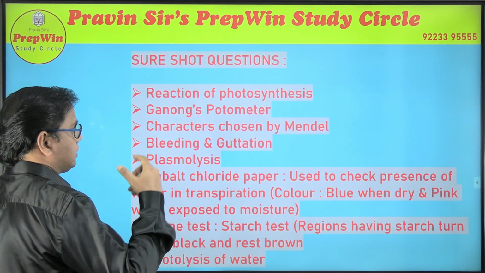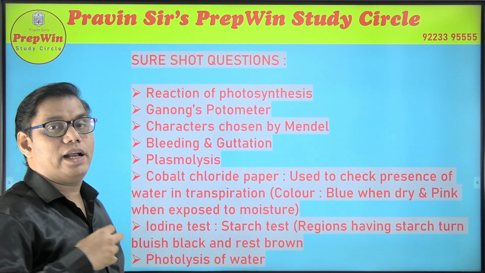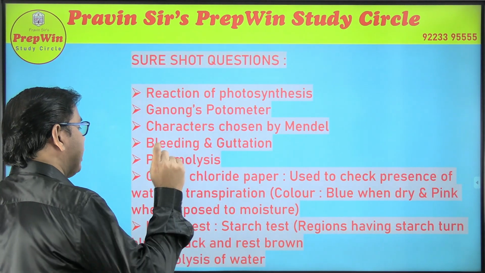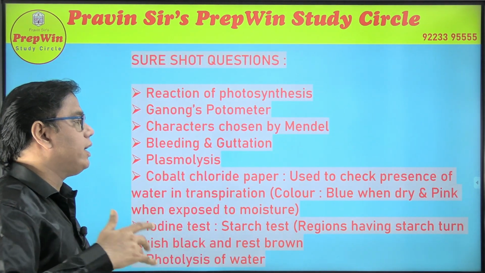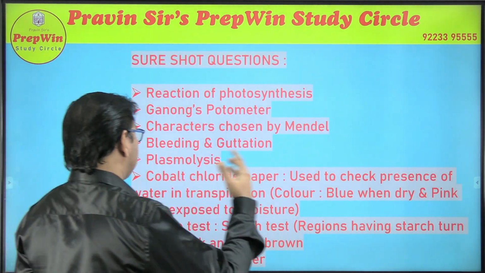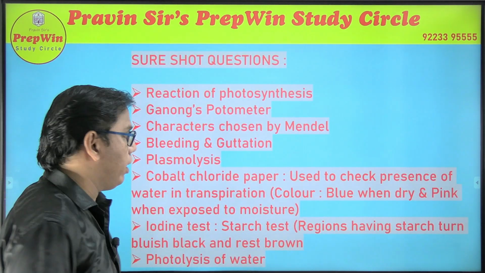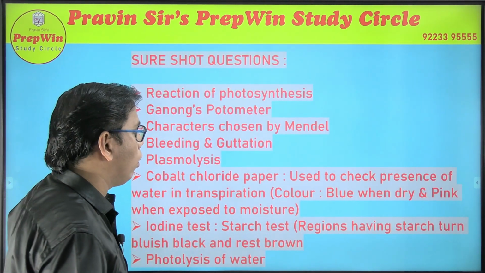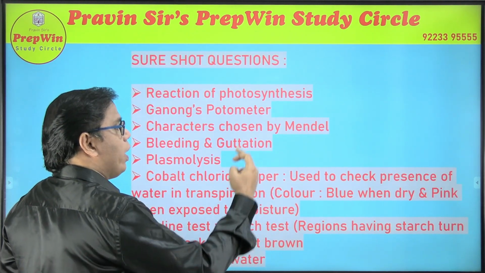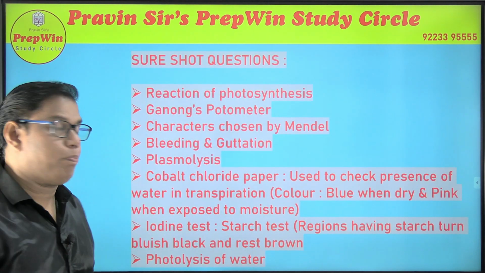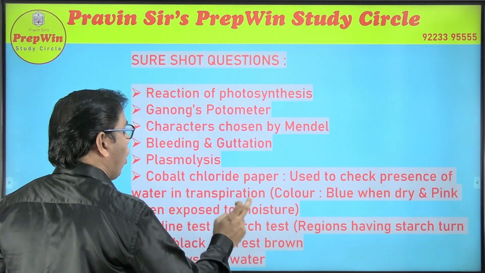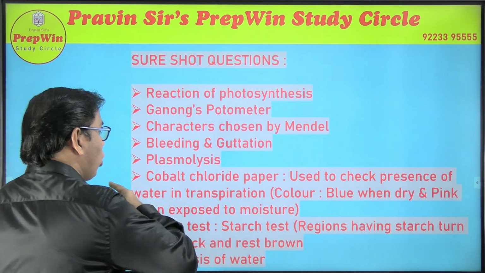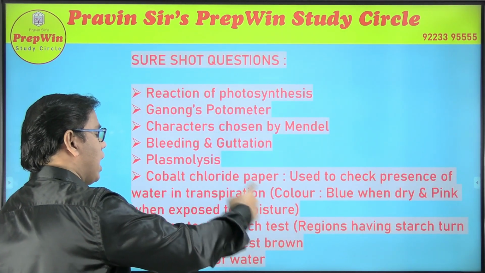And along with that, some other sure short questions are related to the experiments which we carry out in biology. One of those is cobalt chloride paper. What is it used for? To check the presence of moisture or water vapor during transpiration, and what are the color changes that you have to look for. This paper is blue when it is dry, and this paper is pink when it is exposed to water, moisture, water vapor, or when it becomes wet. So please go through cobalt chloride paper.